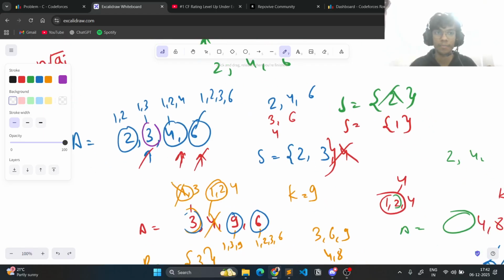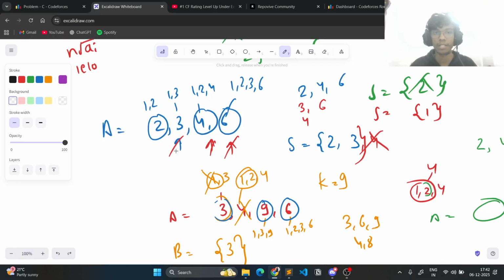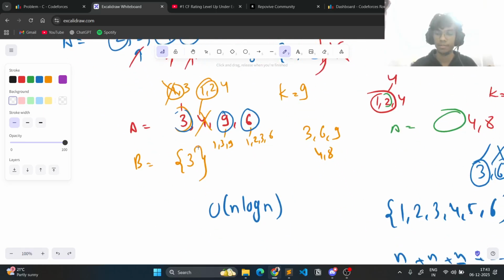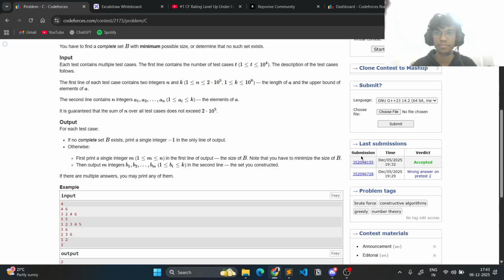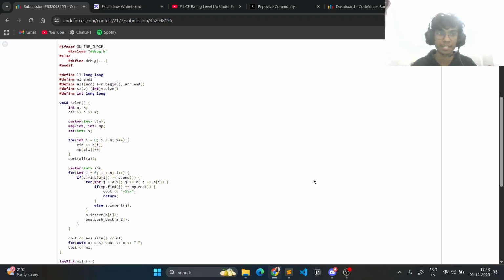So I'll just add them to our set, and then we'll continue this for the next element. 3 is not seen. Now we'll add 3 to the set. We'll check if all the multiples of 3 are present in the set A. All the multiples up to k obviously are present in the set A. If yes, then we'll add this to our set B, and then we'll keep doing this, and this is it. So this is the code for this problem.